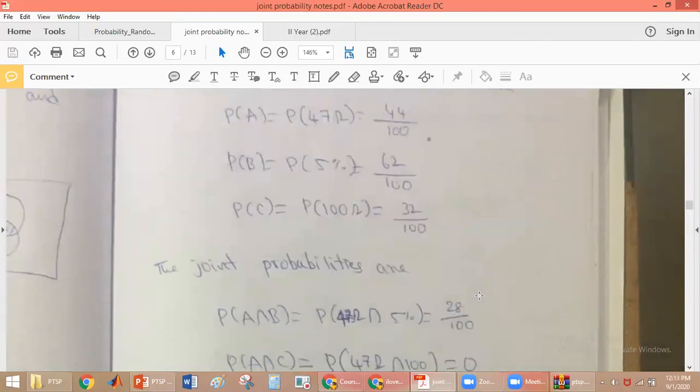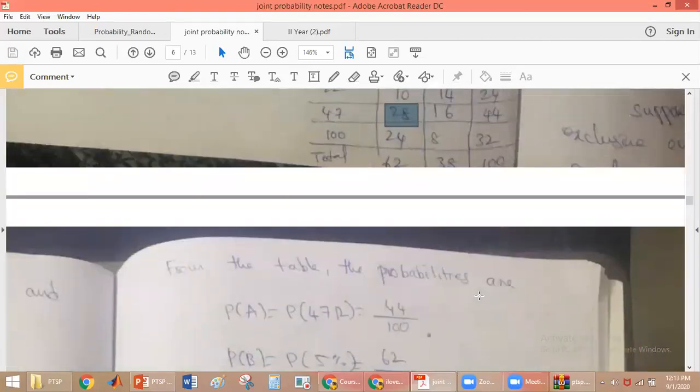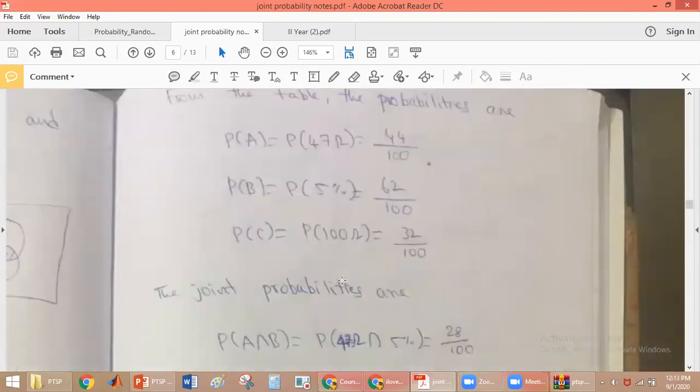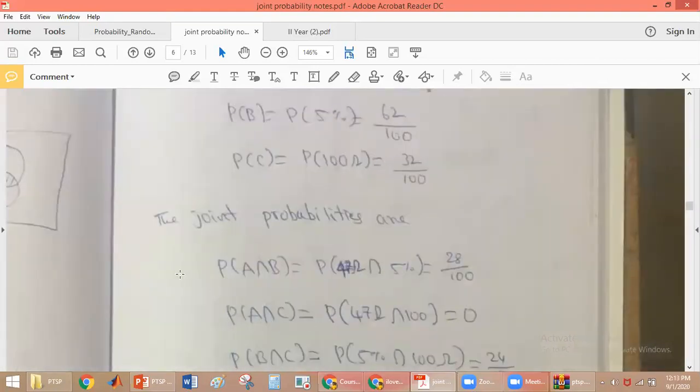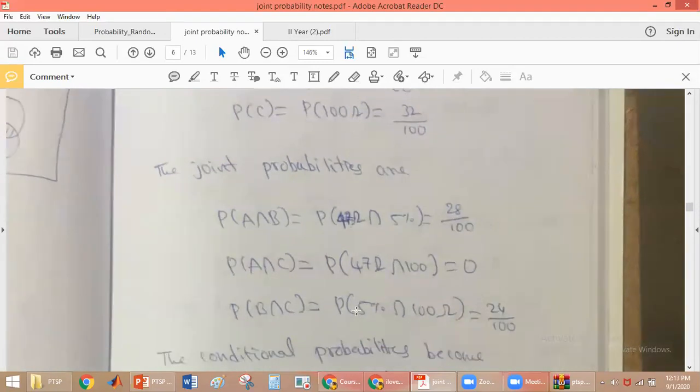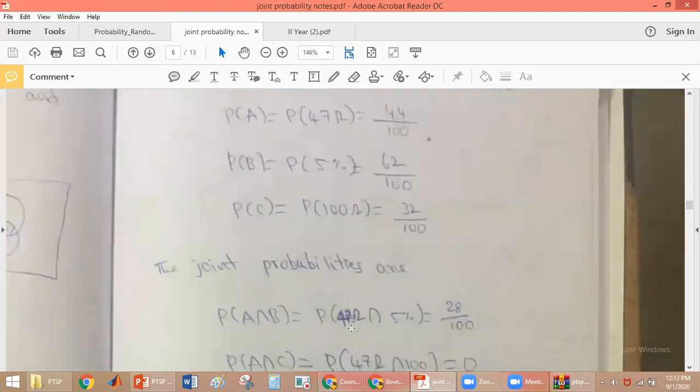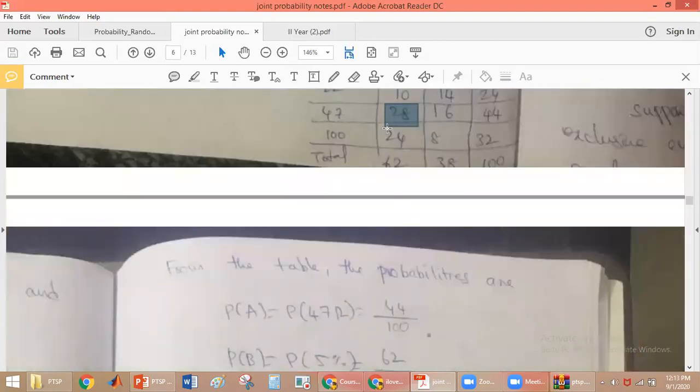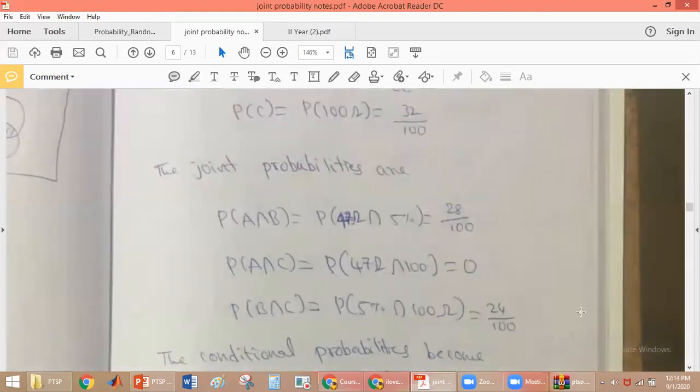You cannot have a resistance with 47 ohm and 100 ohm, yes or no? So the A intersection C value will be 0. Similarly, what is the probability of getting 5% tolerance and 100 ohm resistance? 100 ohm resistance with 5% tolerance, there are 24 resistances. So it is 24 by 100.